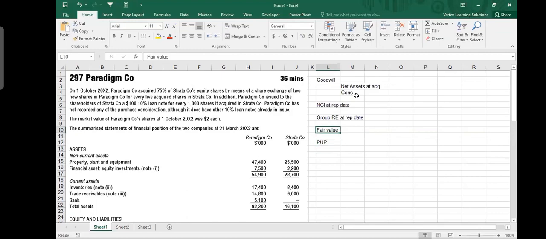So these are very typical calculations or workings which you are expected to do. I mean, every balance sheet question will have at minimum these ones. There might be more as well. And of course, when we are talking about SBR, because this question is from F7, in F7 usually they do not give deferred tax. But in SBR, you will always have a deferred tax calculation. You might have IFRS 2, share-based payment in that.